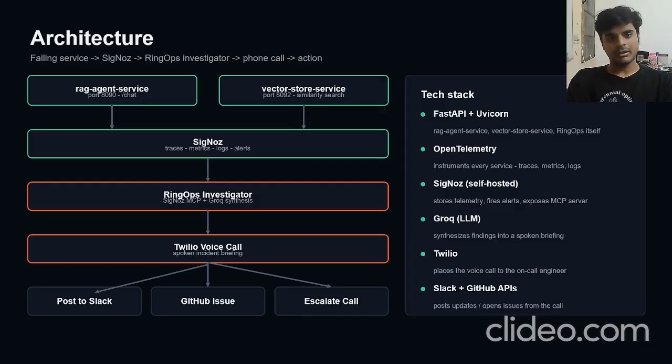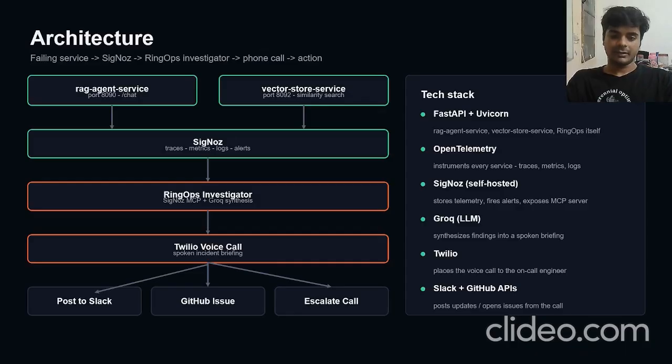Now let's quickly look at the architecture. These are the two services, the RAG agent service and the vector store service, primarily responsible for sending traces, metrics, logs, and alerts into SigNoz. Whenever the alert rule gets triggered in SigNoz, the RingOps investigator comes into play. It investigates through the SigNoz MCP by pulling the traces and the logs. And then Grok is responsible for synthesizing the findings into a briefing.